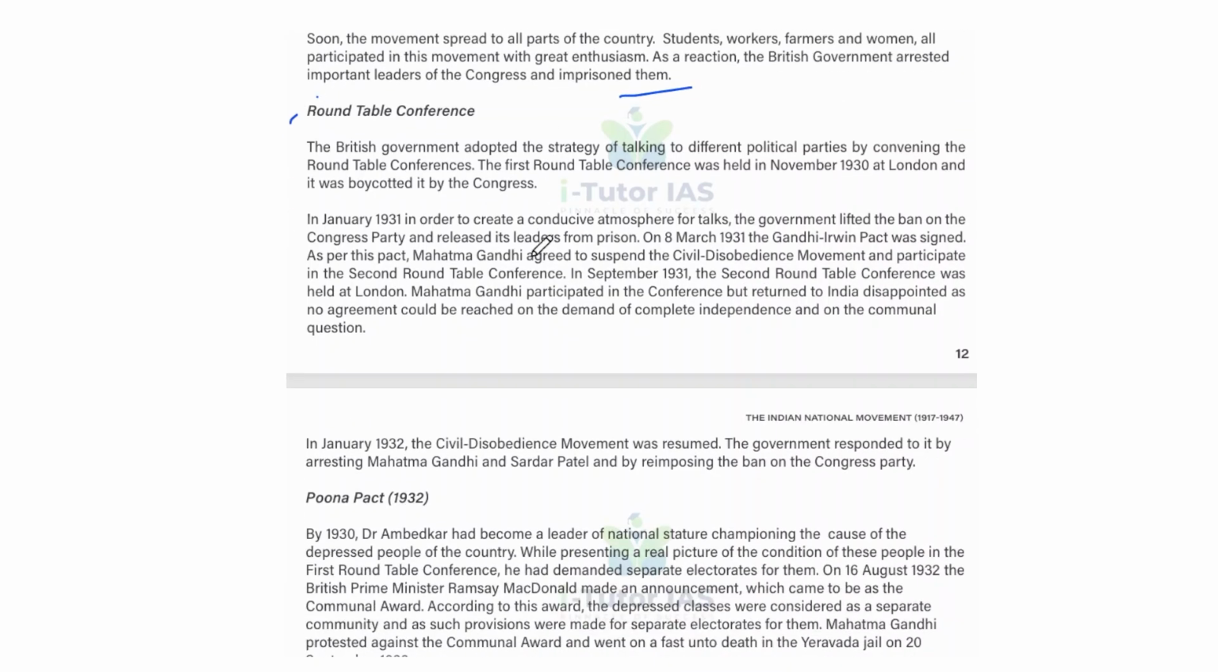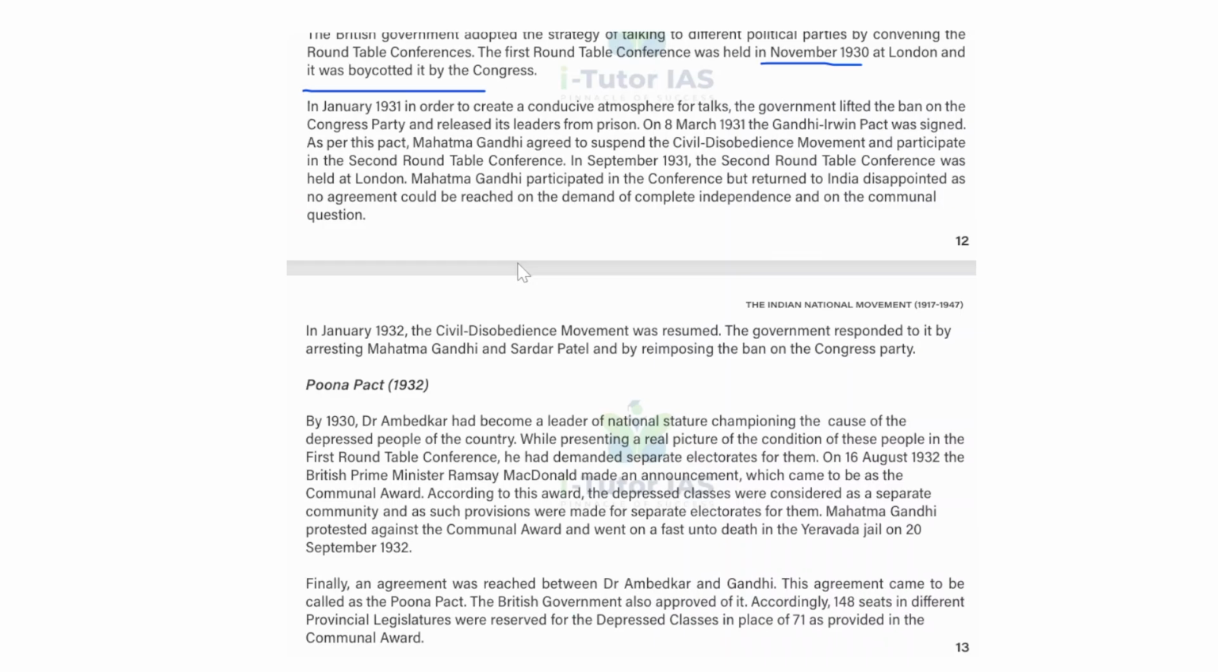Round Table Conference. The British government adopted the strategy of talking to different political parties by convening the Round Table Conference. The first Round Table Conference was held in November 1930 at London, and it was boycotted by the Congress. And in January 1931, in order to create a conducive atmosphere for talks, the government lifted the ban on the Congress party and released its leaders from prison. And on March 8, 1931, the Gandhi-Irwin Pact was signed. As per this pact, Mahatma Gandhi agreed to suspend the civil disobedience movement and participate in the second Round Table Conference.